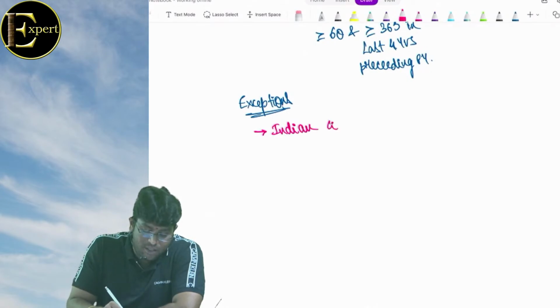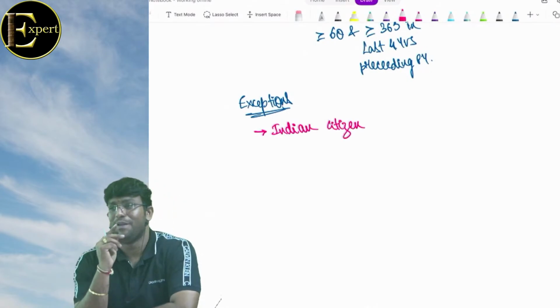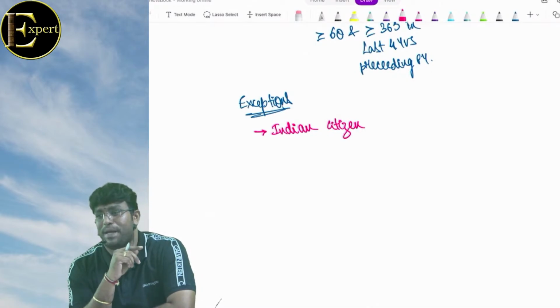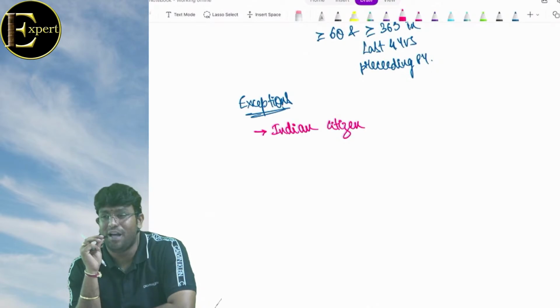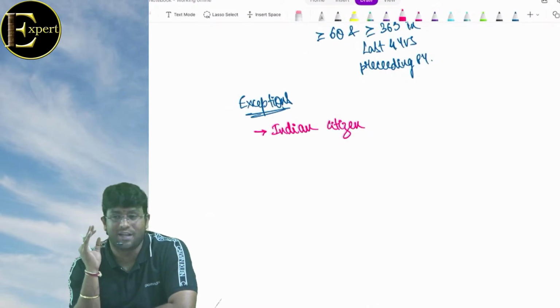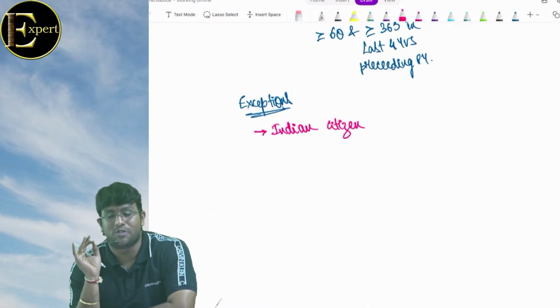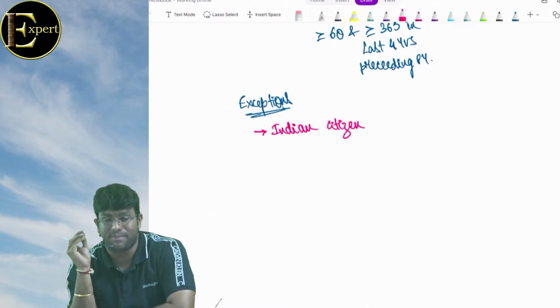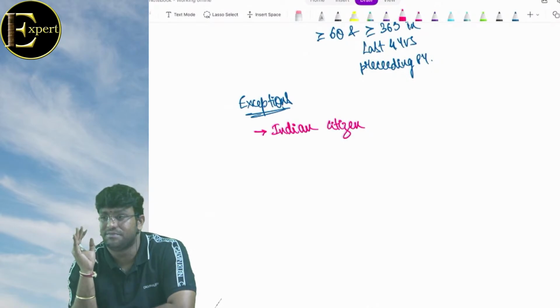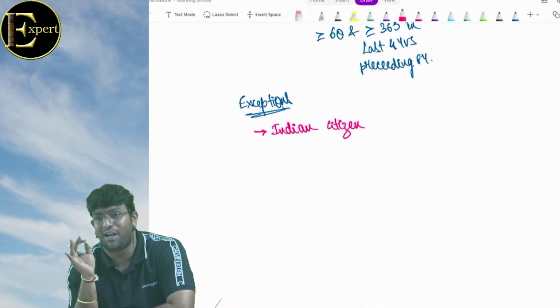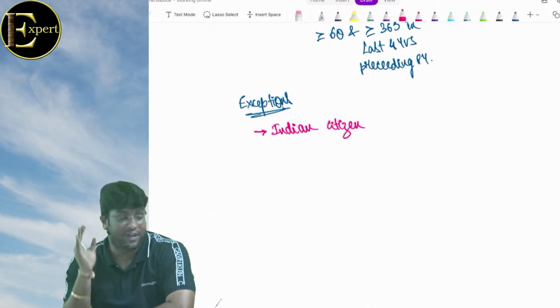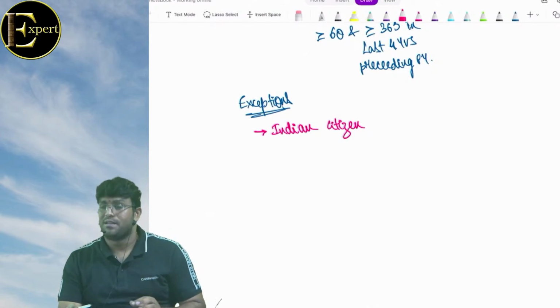Indian citizen. Sir, who is an Indian citizen? Parents or grandparents. Oh my God. That is person of Indian origin. Indian citizen is somebody who is born in India and holding a valid identity proof in India. And one point keep in mind always, unless question specifies, I repeat again, unless question specifies, don't assume a person is an Indian citizen. Question must tell that he is an Indian citizen. So if question doesn't tell, don't assume that he is Indian citizen. Question must specifically tell that he is an Indian citizen. समझ में आ रहा है क्या बेटा?